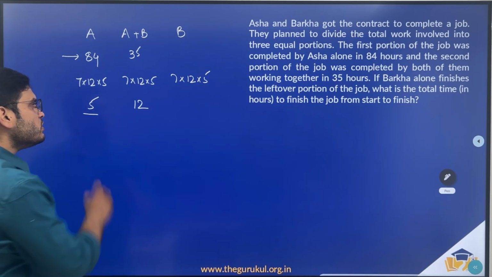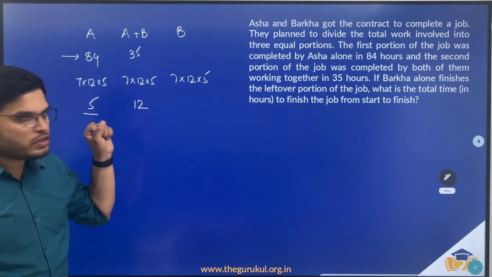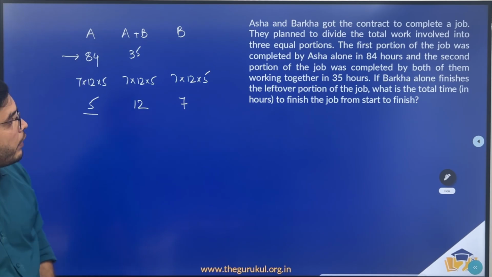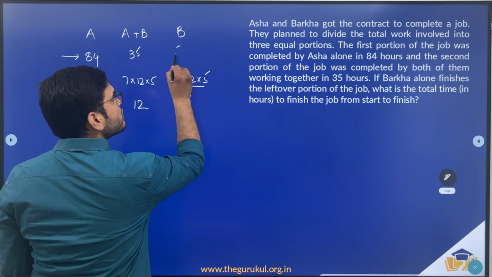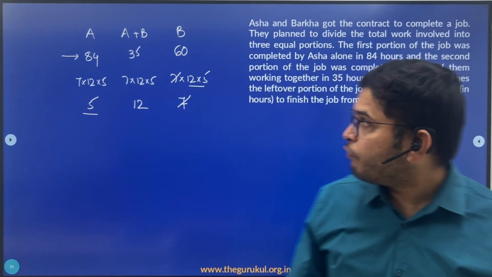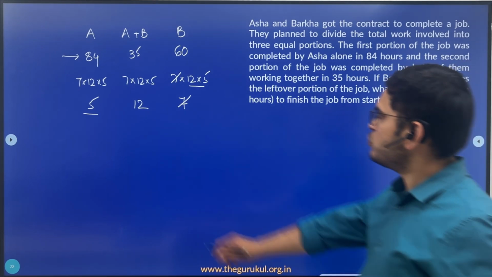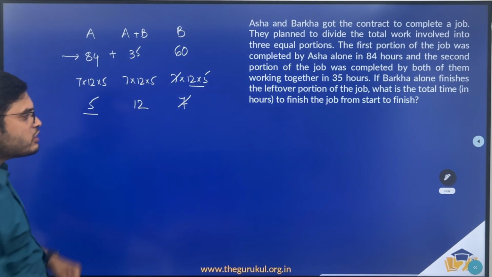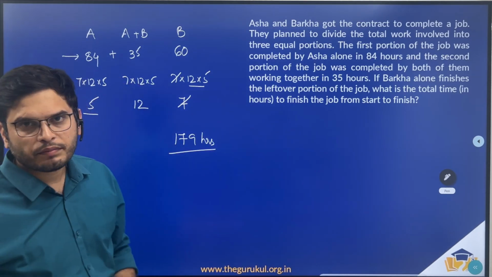So Asha's efficiency is 5. Both efficiency is 12, combined efficiency is 12. So I can say that Barkha's individual efficiency is 7, right? So if the efficiency is 7, B will be taking 60 days to complete the third portion of the work, right? Now what was asked? What is the total time taken to finish the job from the start to finish? So 84 plus 35, 119 plus 60, 179 hours should be the answer to this question.